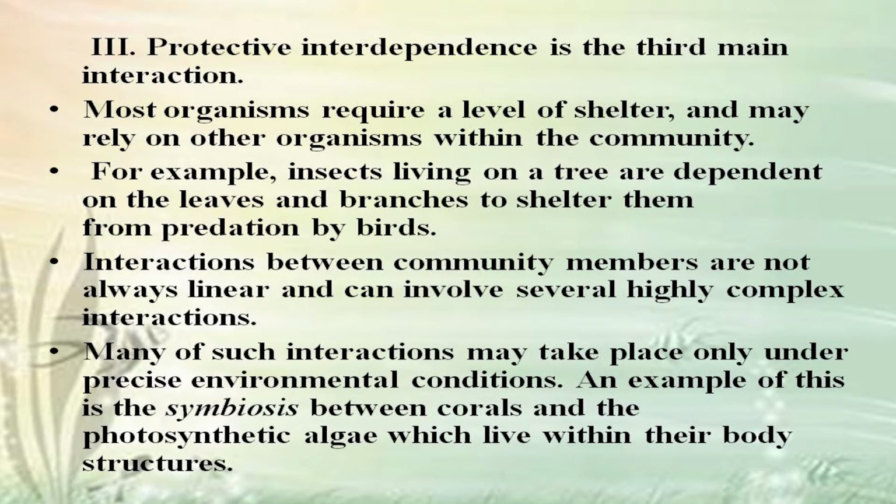Interactions between community members are not always linear and can involve several highly complex interactions. Many of such interactions may take place only under precise environmental conditions. An example of this is the symbiosis between corals and the photosynthetic algae, which live within their body structures.